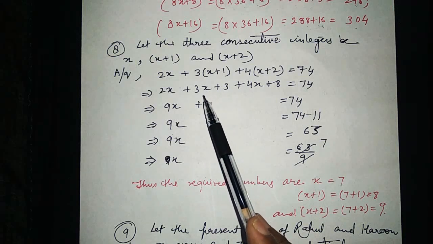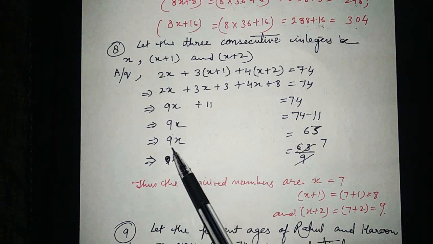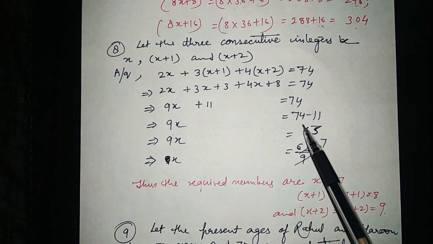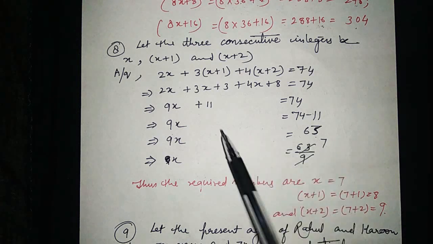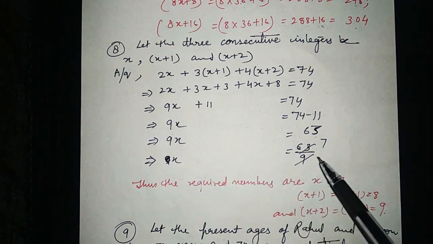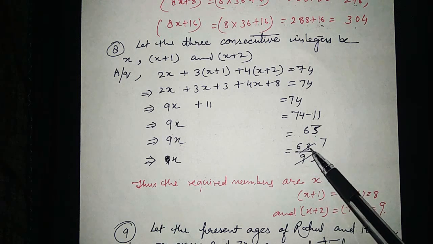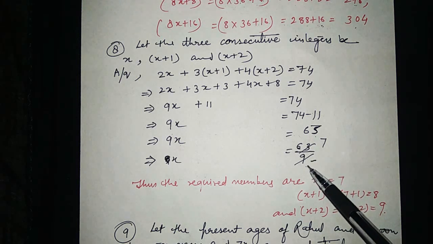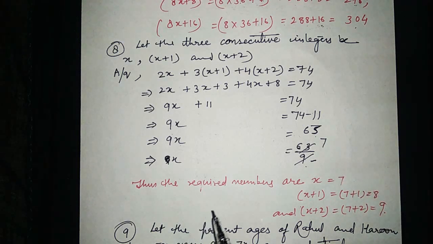Here 9x plus 11, we will transpose the 11 to the right hand side. Now 9x is equal to 74 minus 11, what? 63. And this 9 is in multiplication with x, so we will transpose it to the right hand side and it will come in division. 63 upon 9, 9 sevens are 63. Thus the required numbers are.